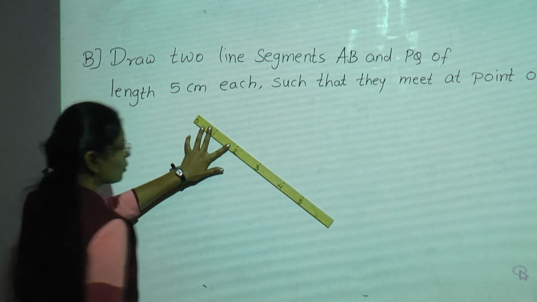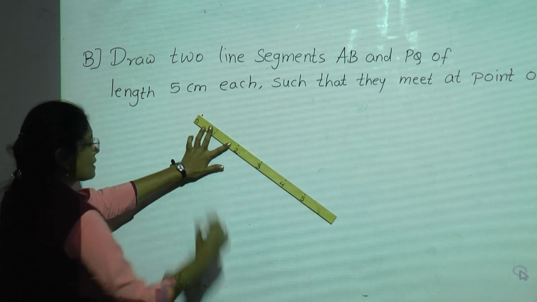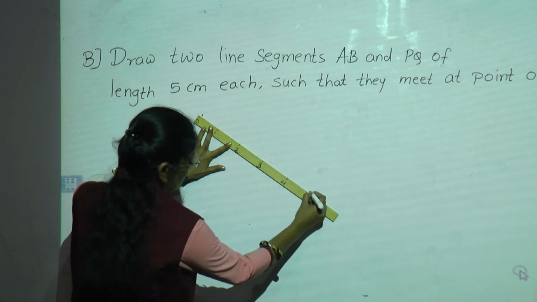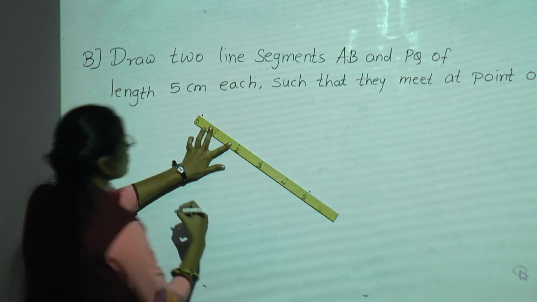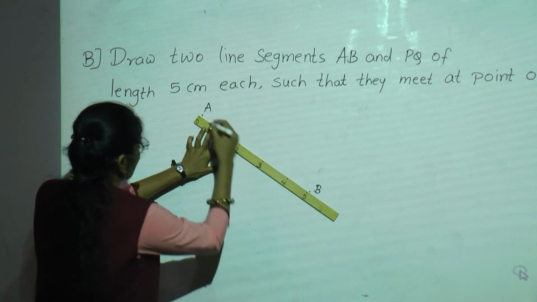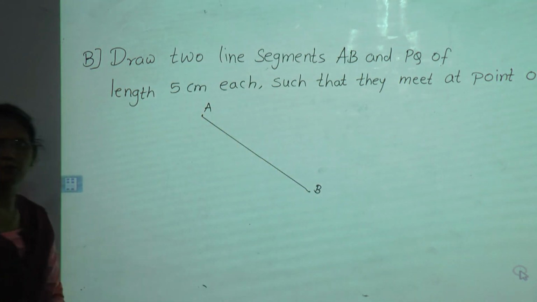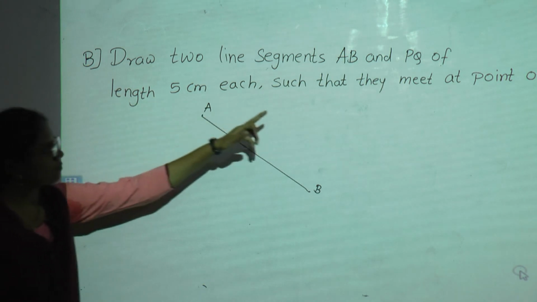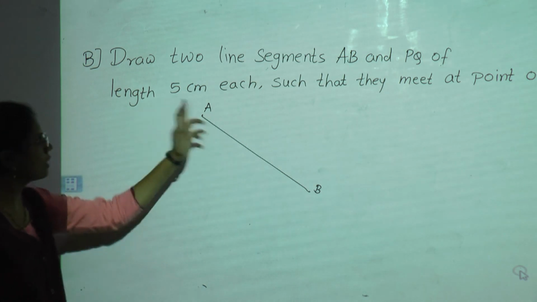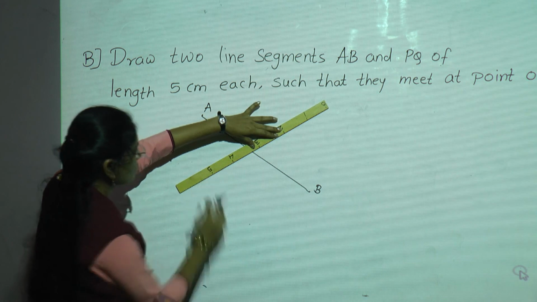So keep your ruler, give one point against the 0 and see where is the 5. Yes, 5 is here. So we will first give the names A and B, and we will draw a line segment AB of 5 centimeter. Then again we have to draw one more line segment PQ of 5 centimeter. Both are equal.